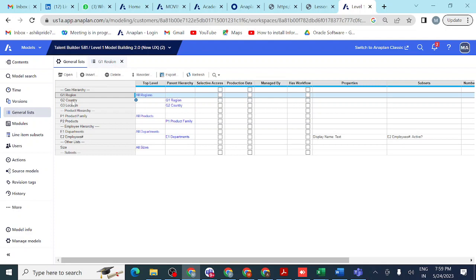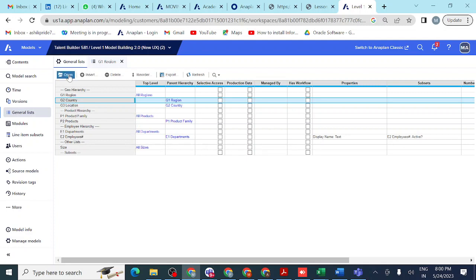Next you can see G2 country. This is one list. These all are lists. You can see general list. If I click general list, you can see all these things. Every list consists of so much data, related group items. In region, we have different regions. In countries you have different countries. In location, different locations. In product family, different product families. In products you have different products. These are the general lists, you can say.